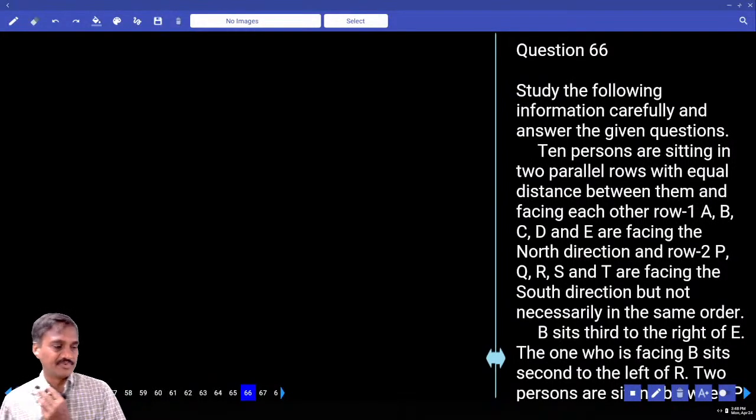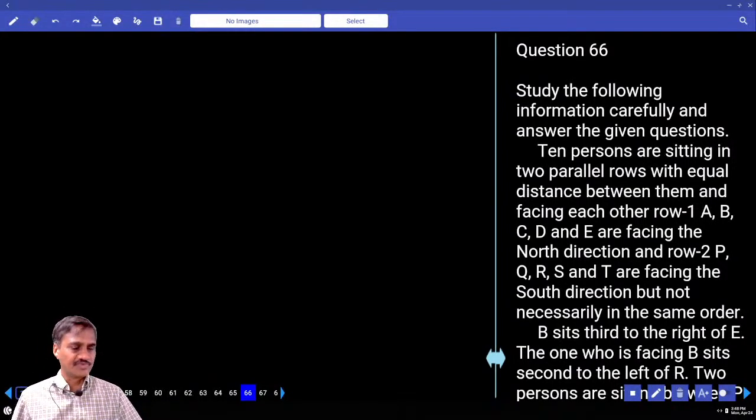SBI Clerk Prelim paper number 3. Now in this first question, number 60.